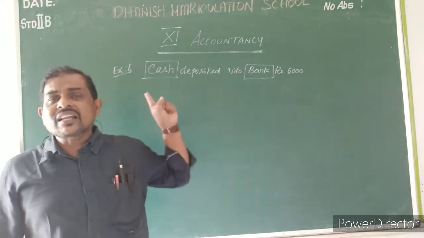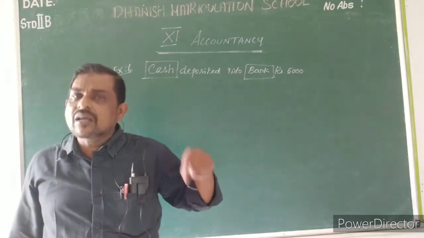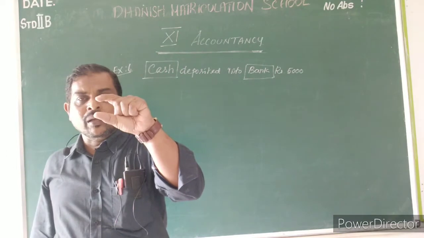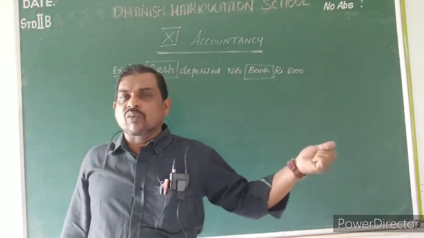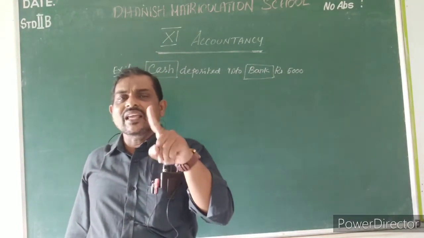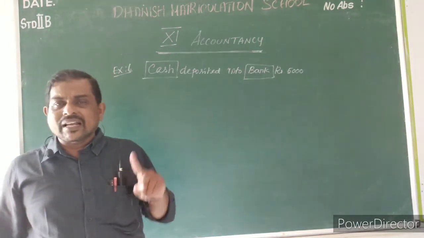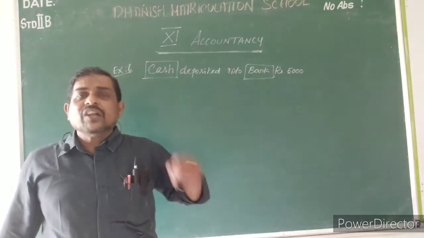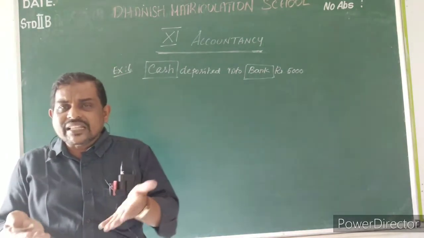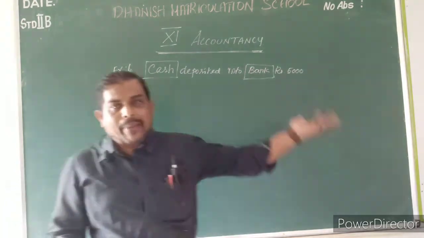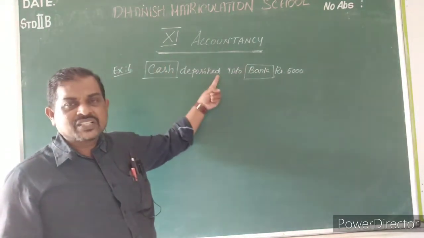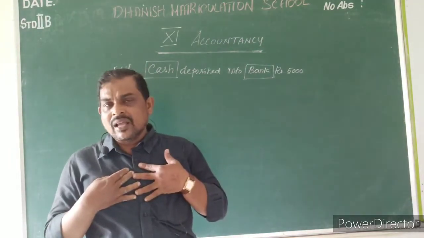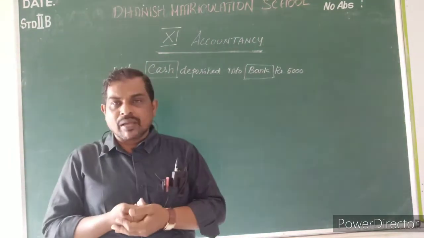We have to check whether this cash account will come on the debit side or the credit side, because there are two rules in the real account: debit what comes in, credit what goes out. Definitely this cash account will come either in debit or in credit. Now we are depositing the cash from the business to the bank. What is the meaning of this transaction? Cash deposited into bank means what? I am the businessman, and I have 5,000 rupees in my business.